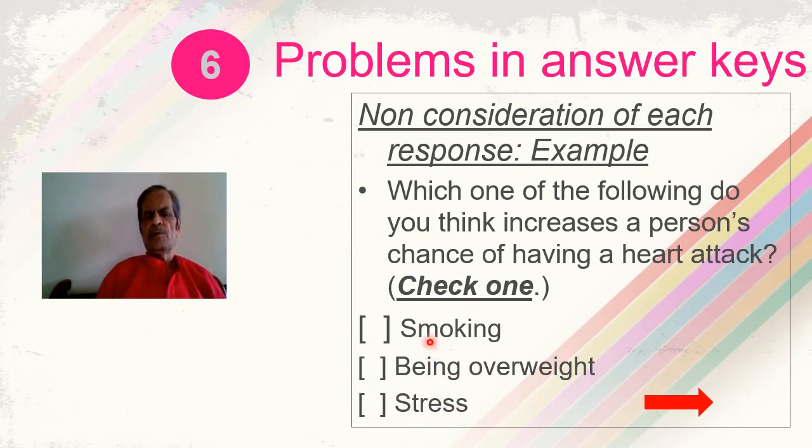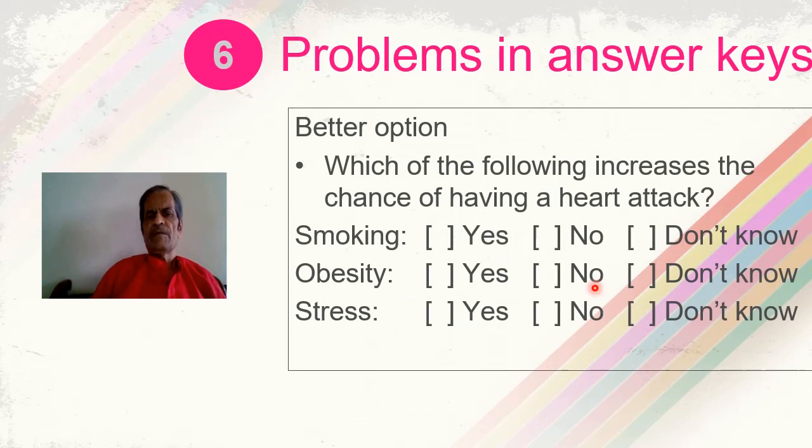The person may think that smoking as well as being overweight can cause the heart attack. There is a possibility. So the person should have been given the option of choosing all the three or any of the two or any one of the options, because all these three appear to be the risk factors in causing the heart attack. So in that sense, this instruction seems to be improper. The instruction should, on the contrary, have been choose one or more of the following options. That could have been there. This key can be improved upon by this better option.